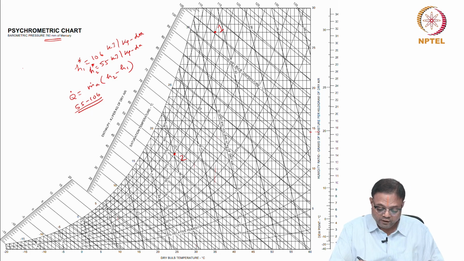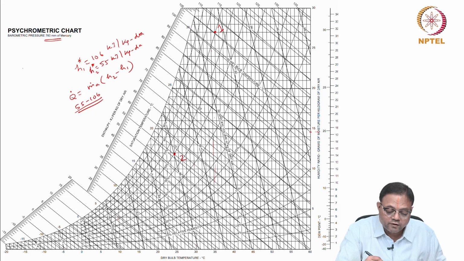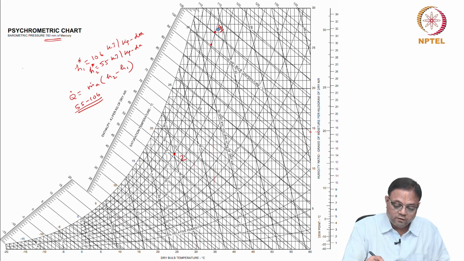You have to carefully take the state at 35 degrees. So this is the state 1.